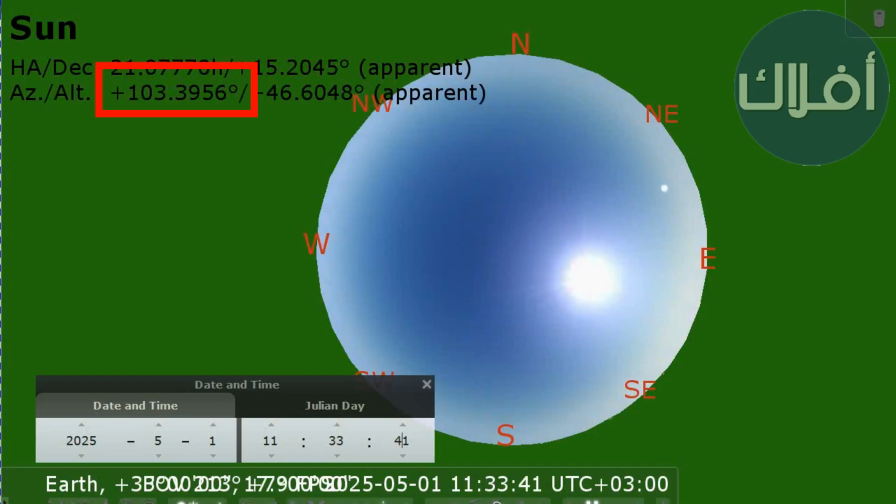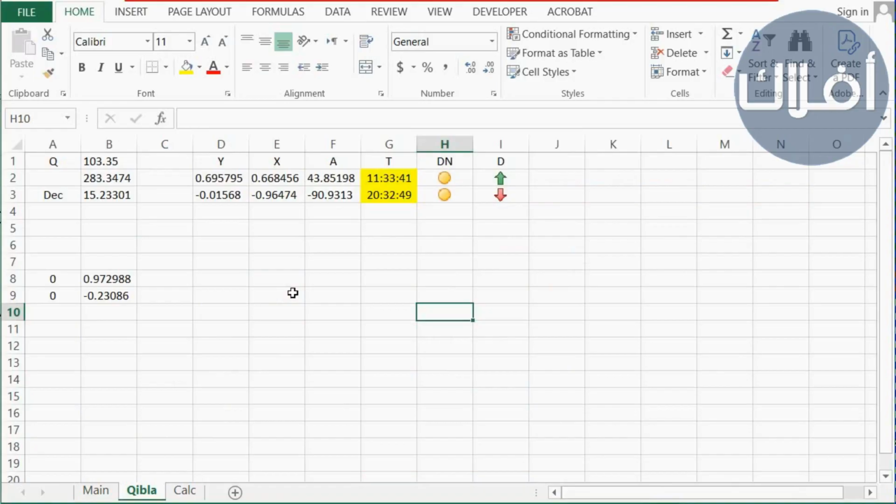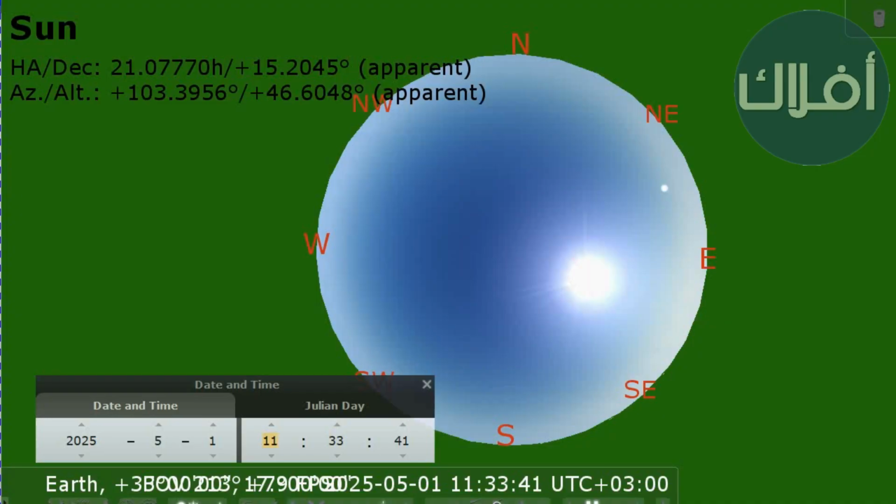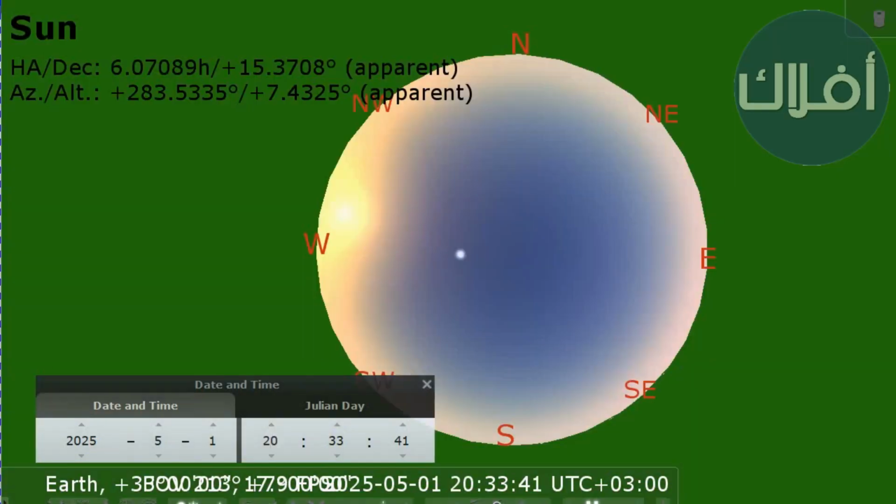Now let's return to Excel. We know the second time the sun is opposite to Qibla. The opposite direction of Qibla is approximately 283.4, and the second time is 20:32:49. Note that I did not change the time zone, neither here nor in Stellarium. Let's go back to Stellarium, set the time to 20:32:49, and we see the sun angle 283.4, which is the opposite direction of Qibla.